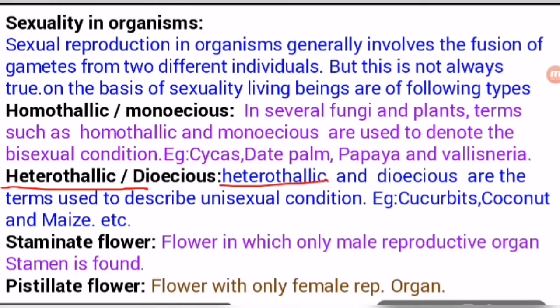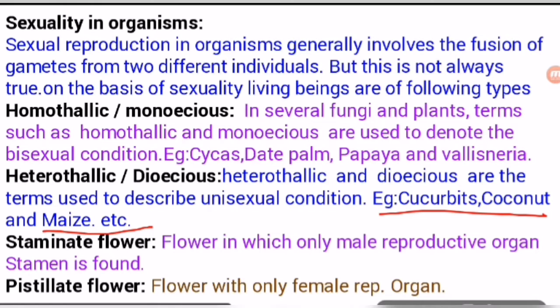Heterothallic organism: hetero means different, thallic means body, so two different bodies are required for the two types of gamete formation, male gamete and female gamete. That is, the male reproductive part and female reproductive part are in different bodies. Dioecious is the term used to describe the unisexual condition. So these are the interchangeable terms: monoecious and homothallic, heterothallic and dioecious. Monoecious is bisexual and dioecious is unisexual. What are the examples? Cucurbits, coconut and maize.